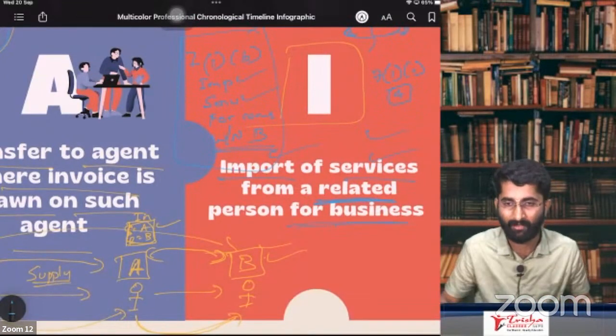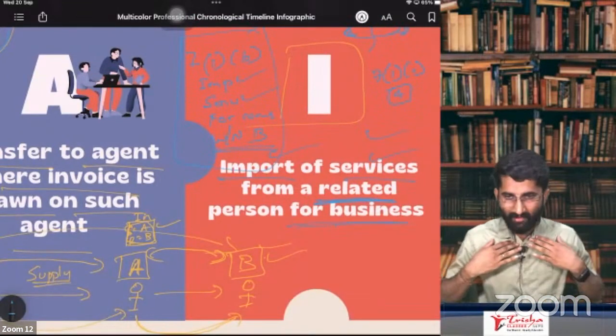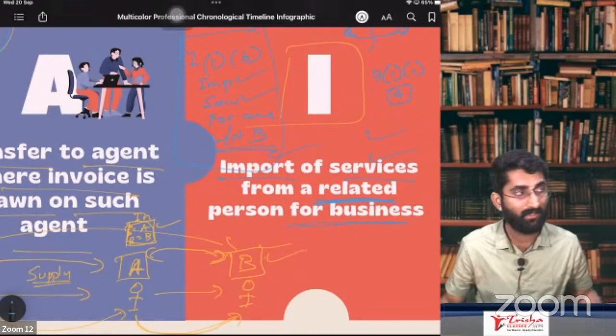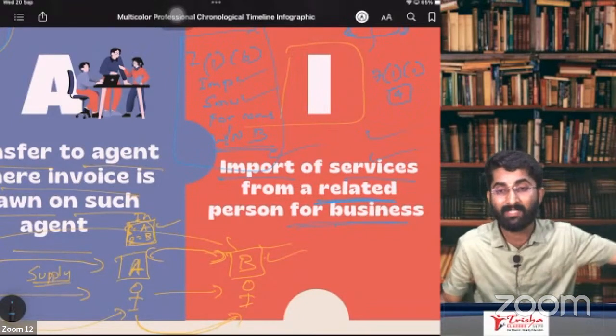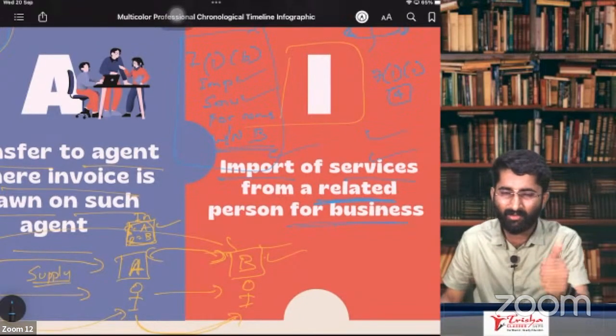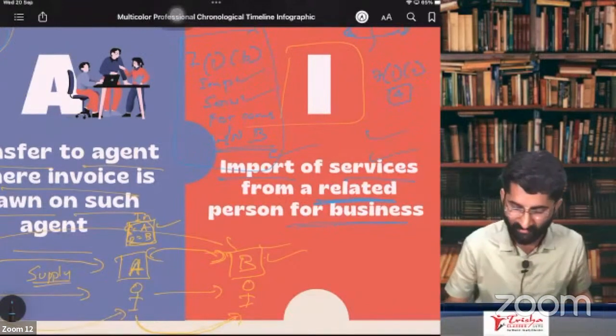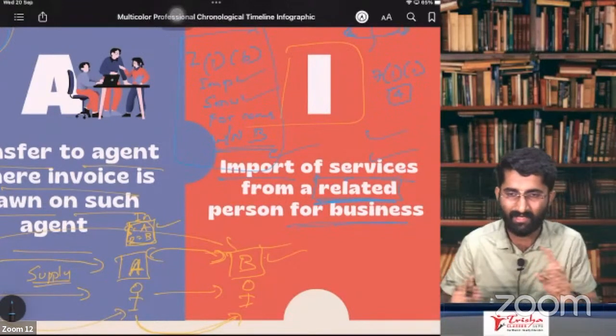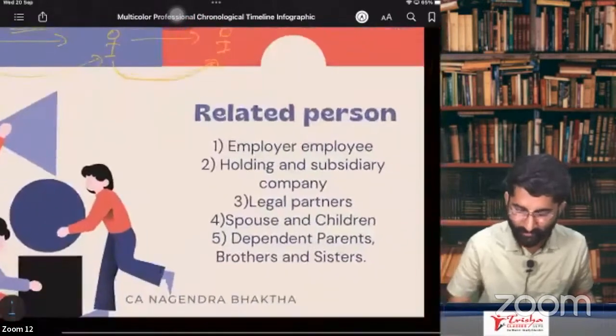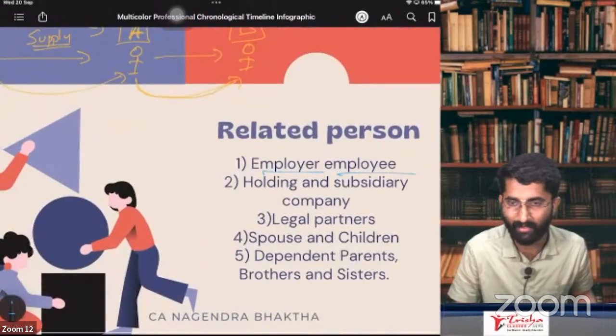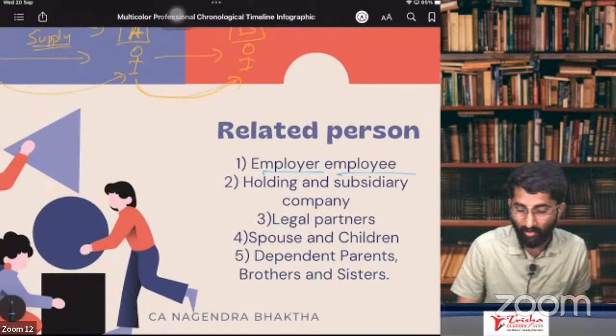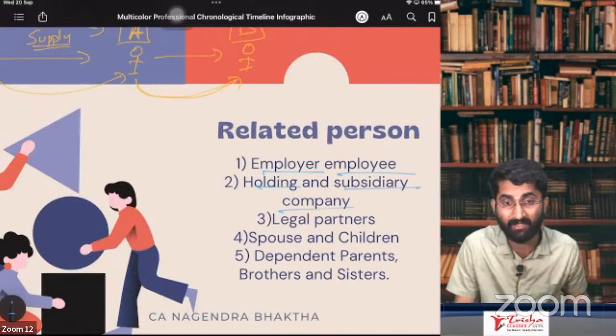I'll give you one example. The example is me taking some services from my brother who is there outside India. Now the question is, sir, who is a related person? First, we will discuss who is this related person. Later, we'll come back to this point again. Related persons are employer and employee. That is a related person. Holding and subsidiary companies are related persons.